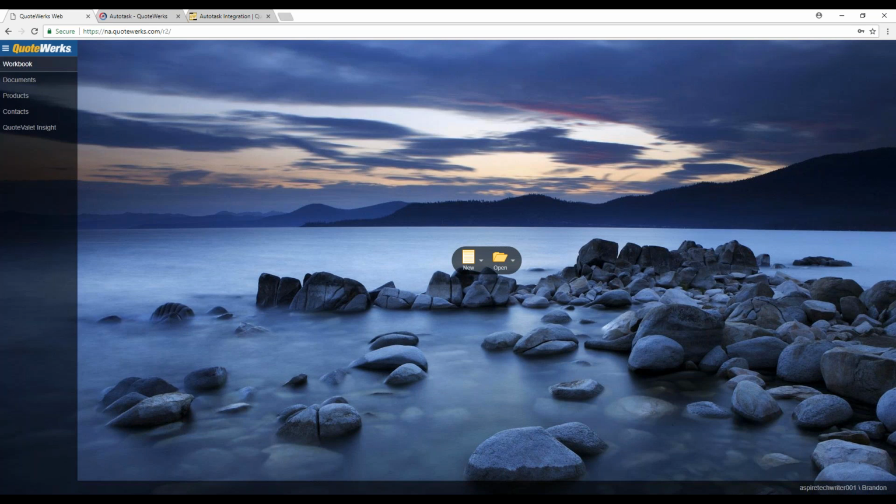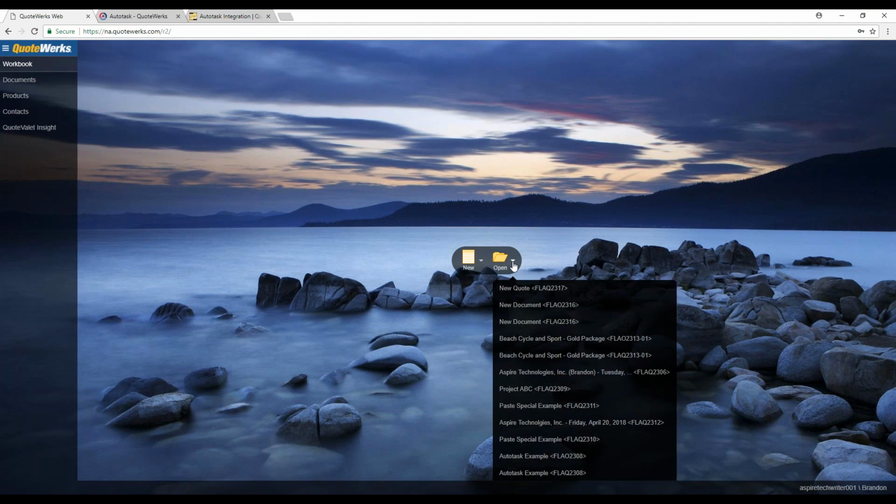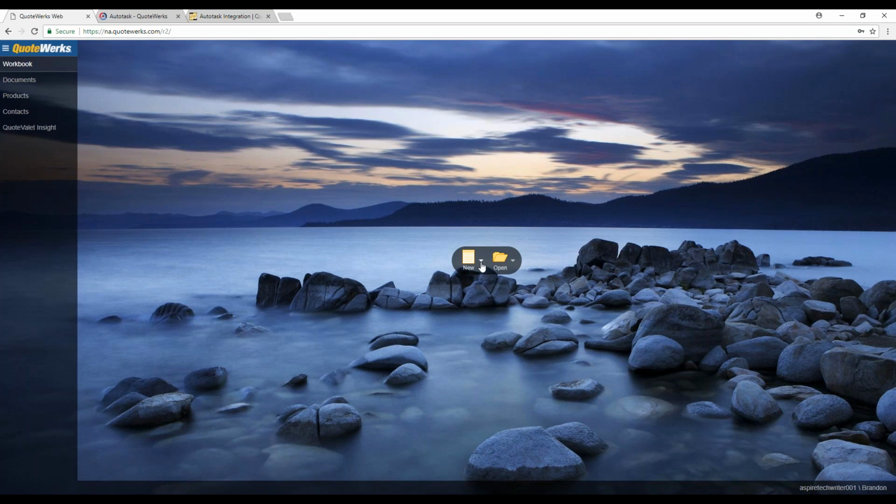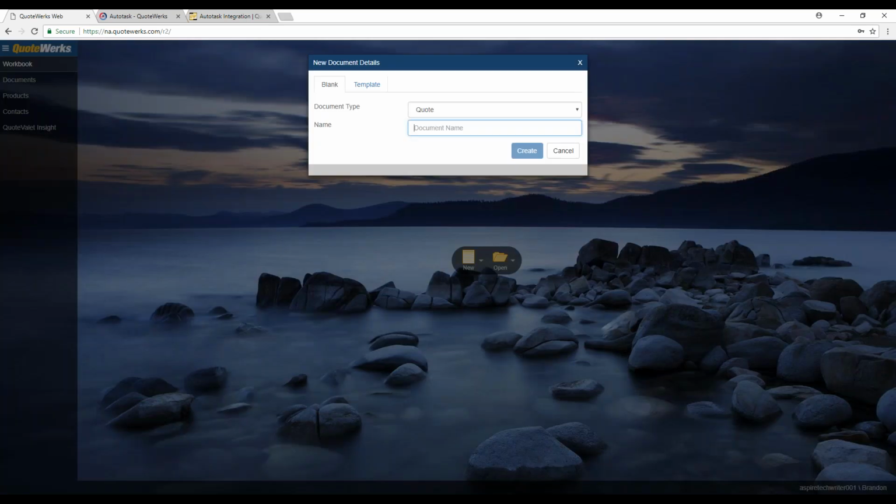One of the new things that you'll see first, though, is our home screen. You have the option to start with an existing document by clicking on Open, or you can create a brand new document. You do have access to existing documents if you just click on the little drop-down arrow here. You can see you can load from an existing document, or you can choose to start with a quote, order, invoice, or even load from a template. So for our example, I'm just going to go ahead and start with a new quote. And one of the newer features here in QuoteWerks Web is you just need to give your document a name.